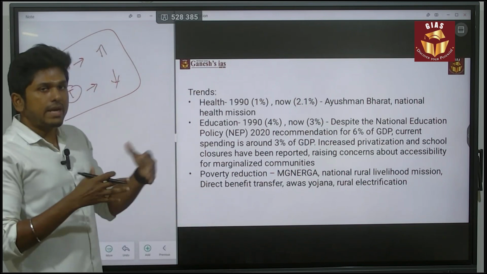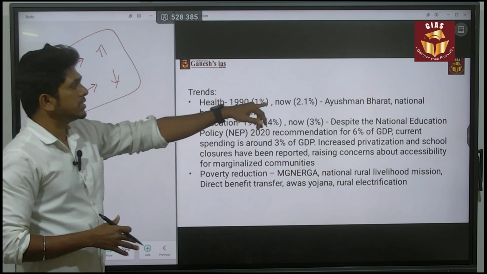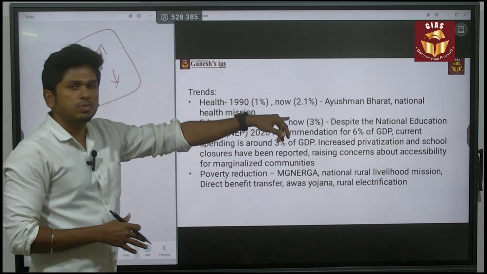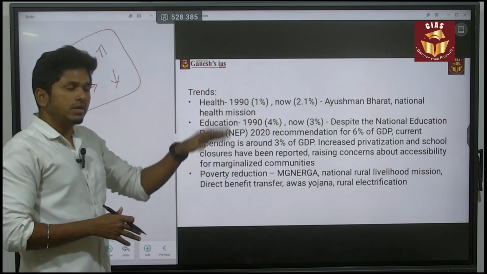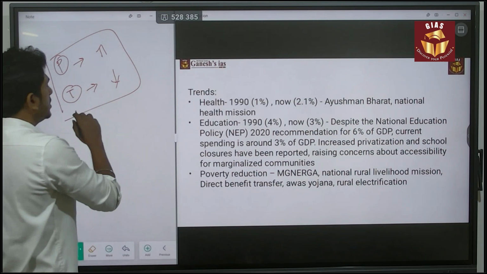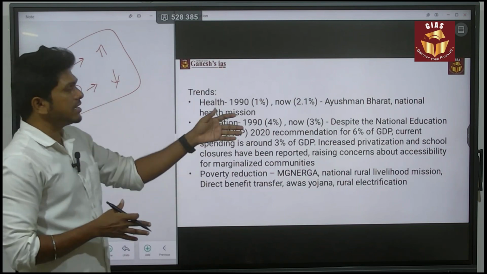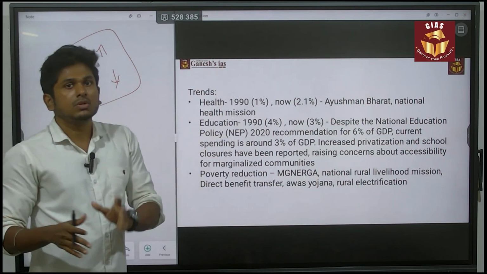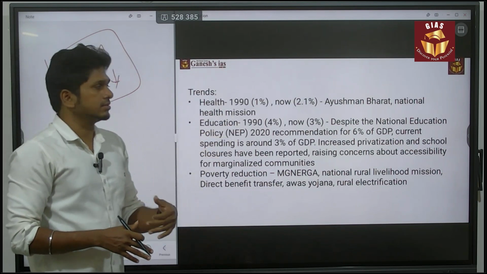So the pattern here is that 1% has now increased to 2.1%. That is the good thing. But in terms of population, the trend shows that there is a reduction in the expenditure. So you have to give that as the answer.